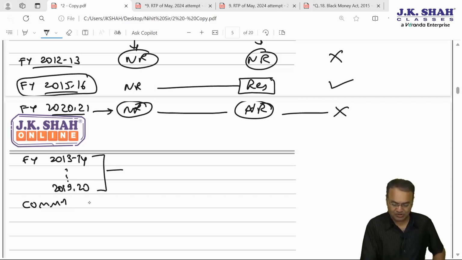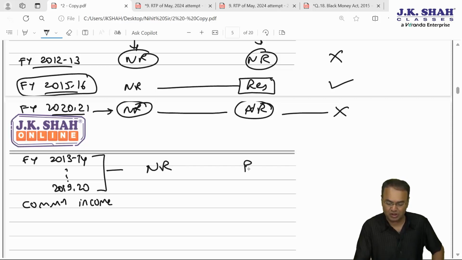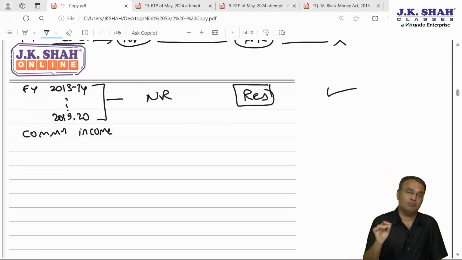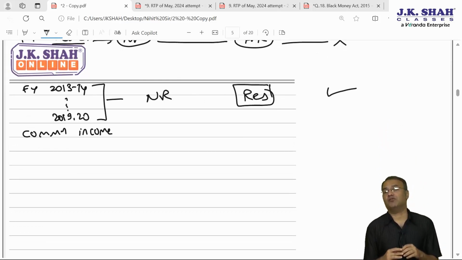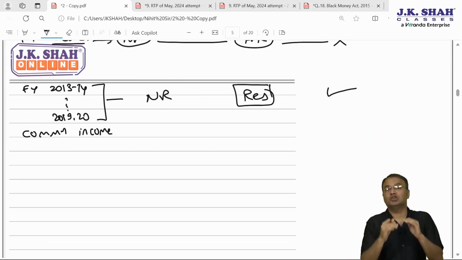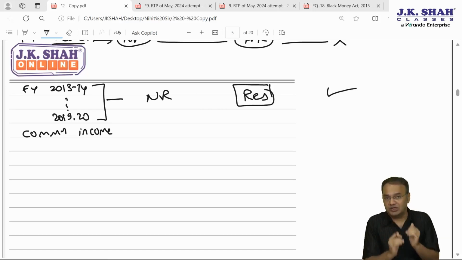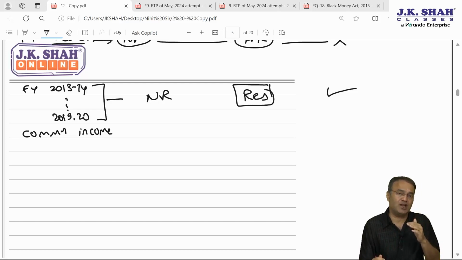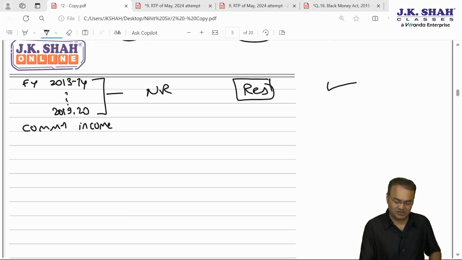First 3 were with regards to asset, now it's with regards to commission income. As far as income is concerned, he should be resident either in the current year, whereby he is non-resident, or he should have been resident in the year of earning such income. So he was resident in all the 7 years, therefore technically notice can be issued. However, Black Money Act was introduced with effect from financial year 15-16. So as far as undisclosed income is concerned, notice cannot be issued for any previous year or any financial year prior to financial year 15-16.